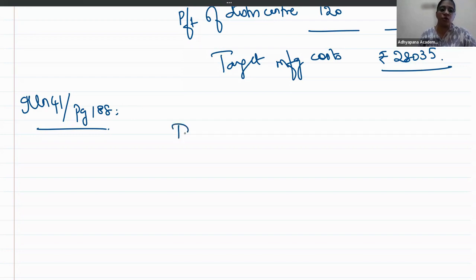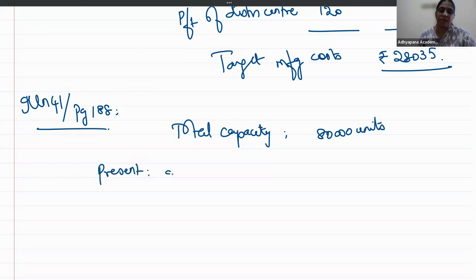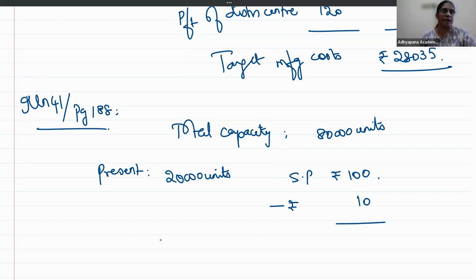So, how much is the total capacity given? Total capacity is given as 80,000 units. So, how much are they operating at present? At present, they are operating 20,000 units for a selling price of rupees 100. Okay. So what is the pattern? The demand is sensitive to selling price. It is observed that for every reduction of 10 rupees in the selling price, the demand is doubled.